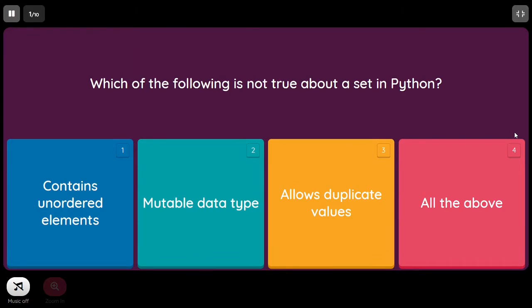So here, which of the following is not true about a set in Python? The first one is it contains unordered elements. It's a true statement. It is a mutable data type. It is also a true statement. Python sets allow duplicate values. So this is the false statement. A set is unordered and mutable, but it doesn't allow any duplicates.